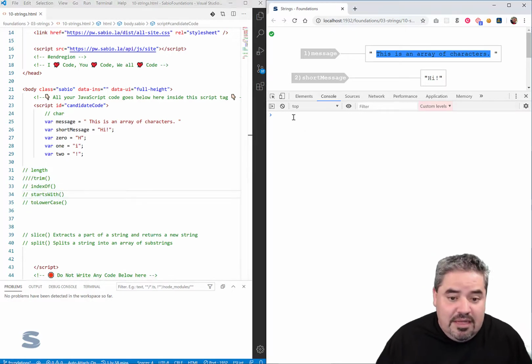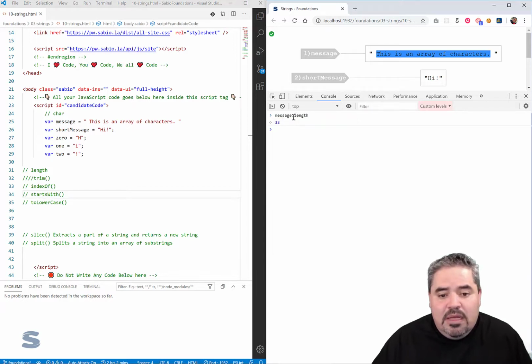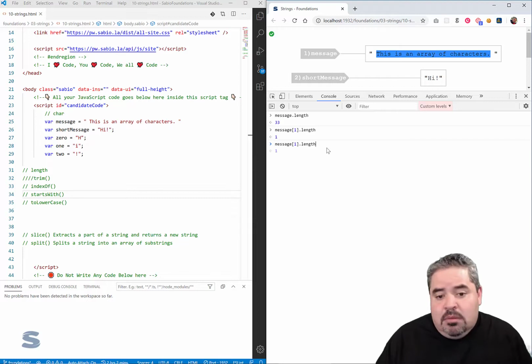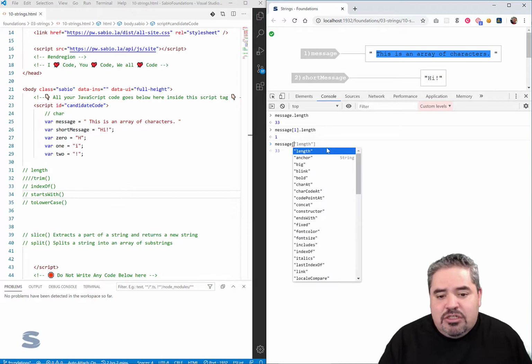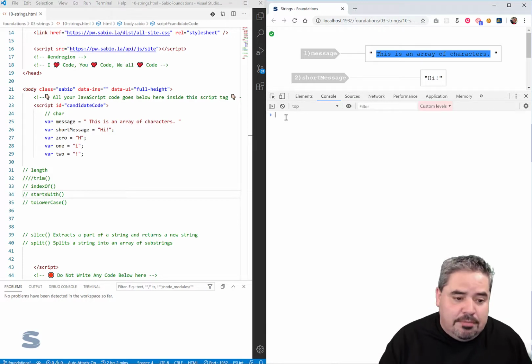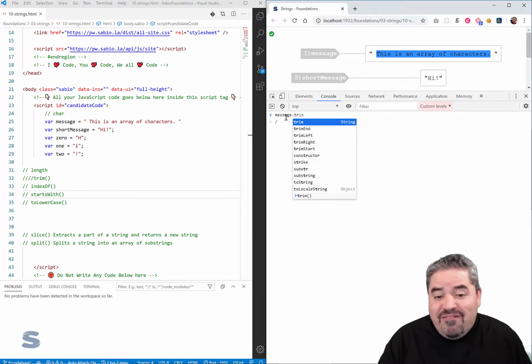I just did the length, right? So I did the message dot length. And look, when you're in here playing, like let me say up arrow, I wanted to say, hey, dot length. I could even do a dot length on a character. Okay. Trim. So let's take message that has this white space built into it. I'm going to take message and I'm going to use this function called trim. Trim is a function.